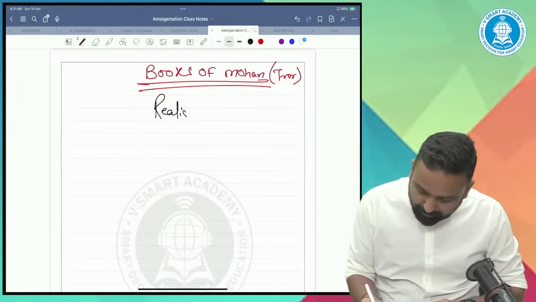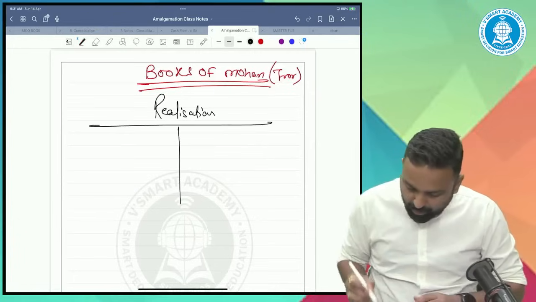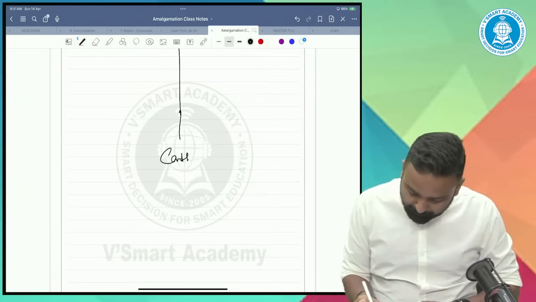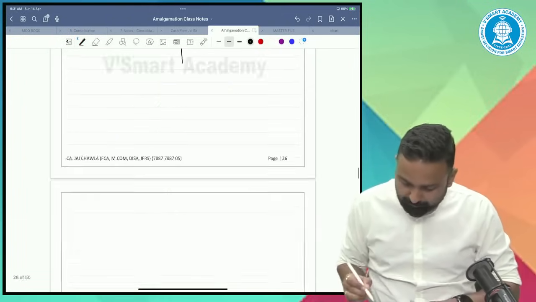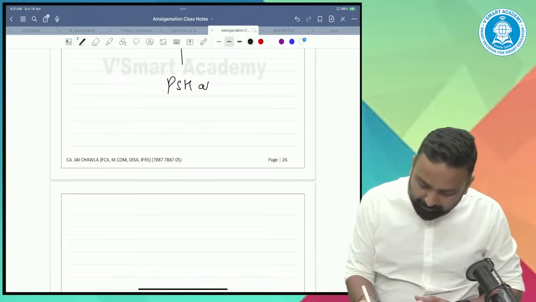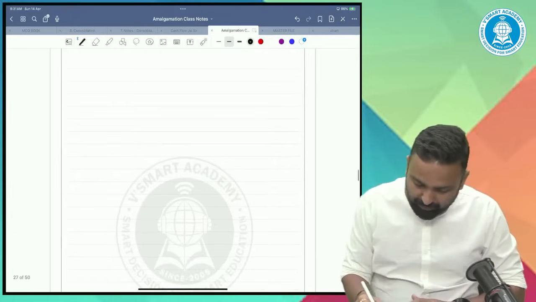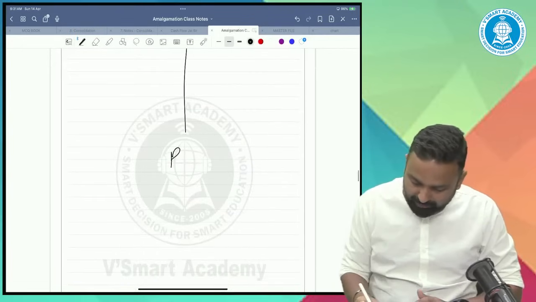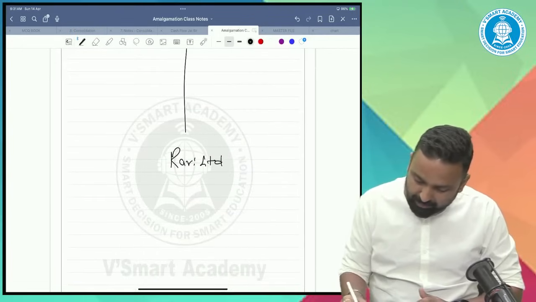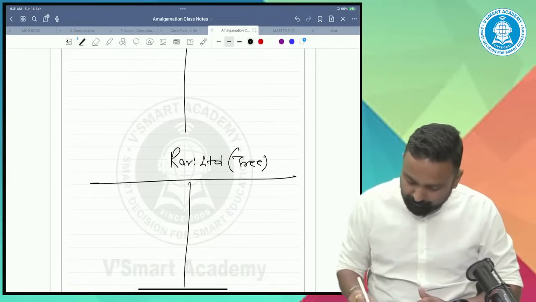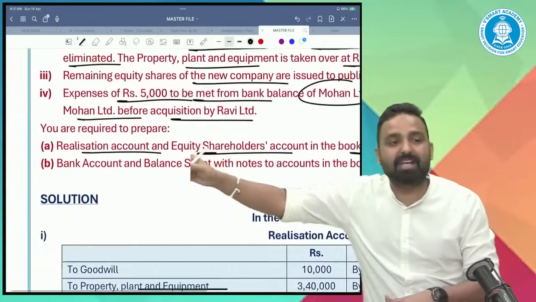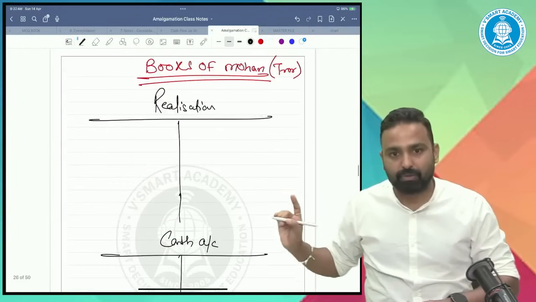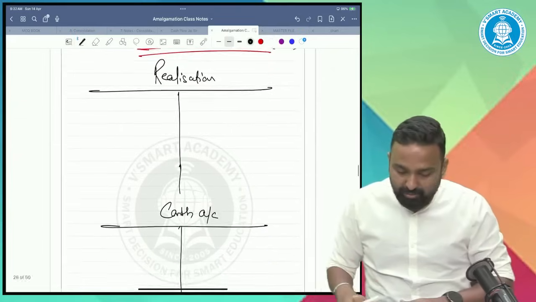First, we prepare the realization account. All the accounts we'll prepare simultaneously. We'll prepare the cash account, the preferential holder account, the equity shareholder account, and Ravi Limited account, that is the transferee account. However, they are just asking us 2 accounts, realization and equity shareholders. But I am preparing all the accounts for the important understanding of the entire thing.